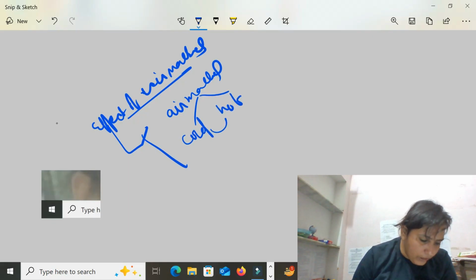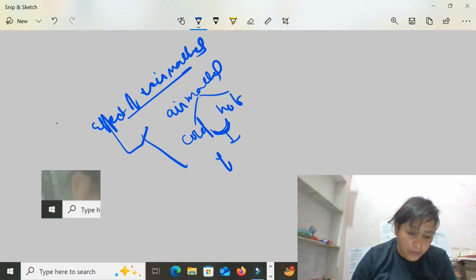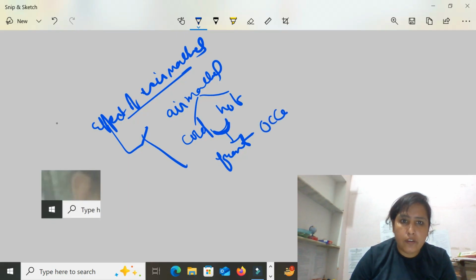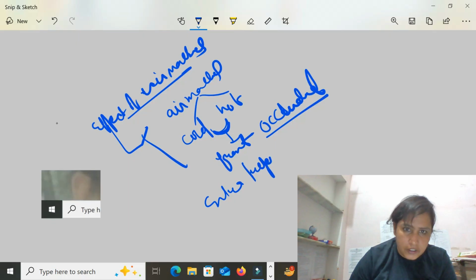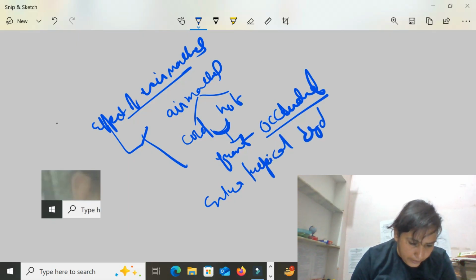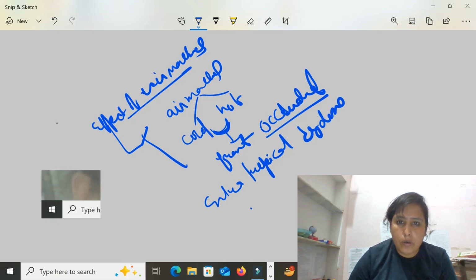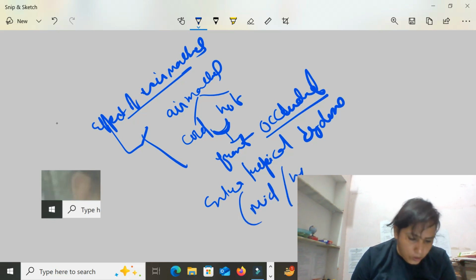First effect: when cold and hot air masses meet, they could cause rain due to the formation of an occluded front. If there is a cold air mass and a hot air mass, and both accumulate, then an occluded front condition is created.